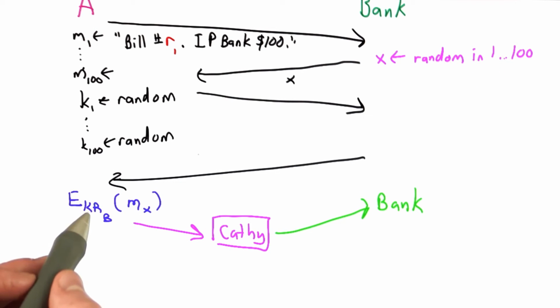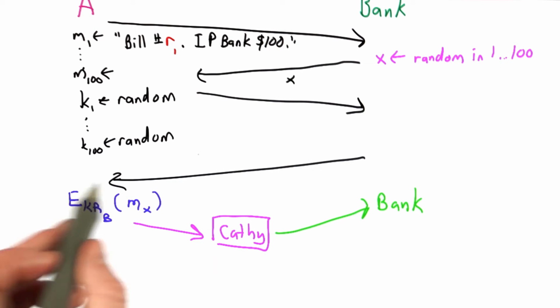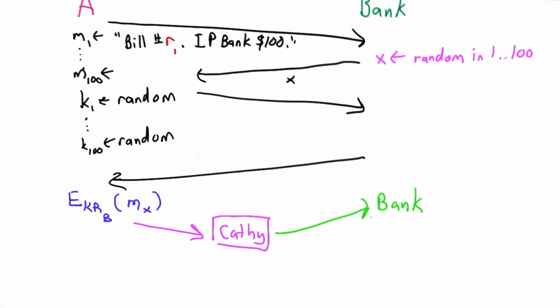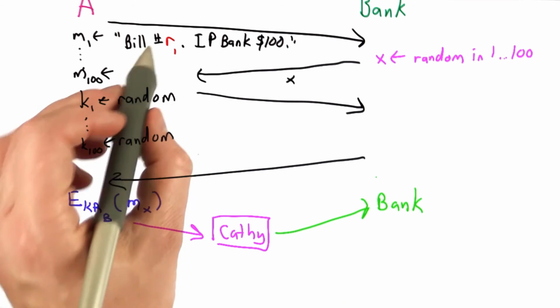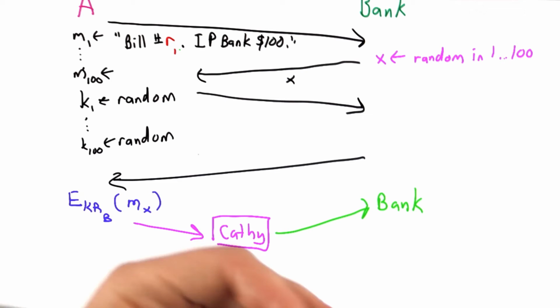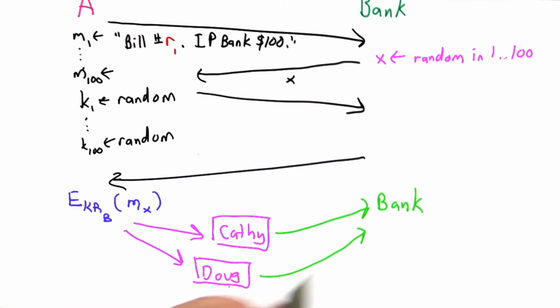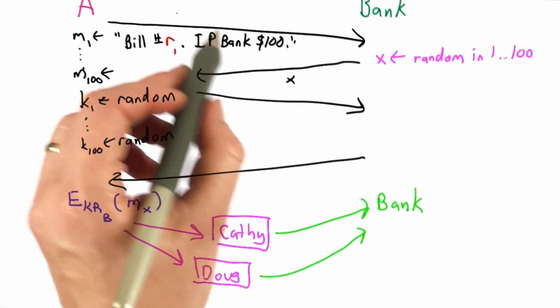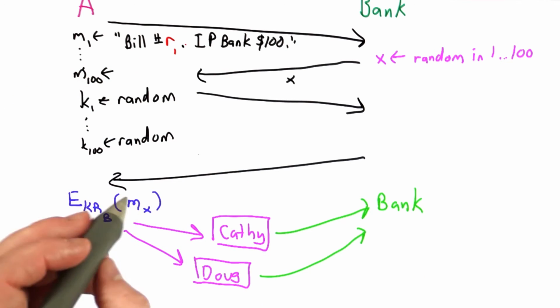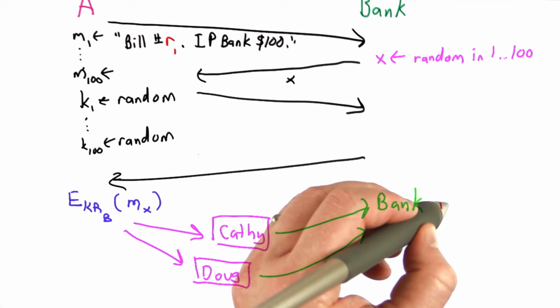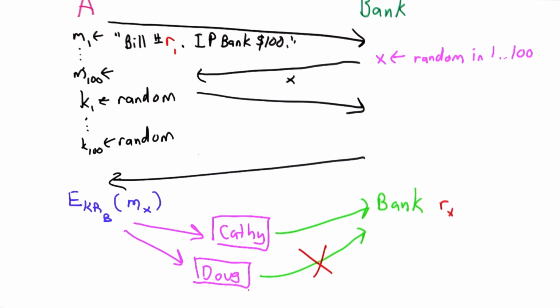So now Alice can spend the bill, give it to Kathy. Kathy can verify the signature, and she could deposit the bill in the bank. The bank checks that this ID has not been spent before and believes that it's a valid bill. If Alice spends the bill again, when Doug gives it to the bank, it checks the signature but finds that this RI value was previously used. So the bank knows the bill was double spent.